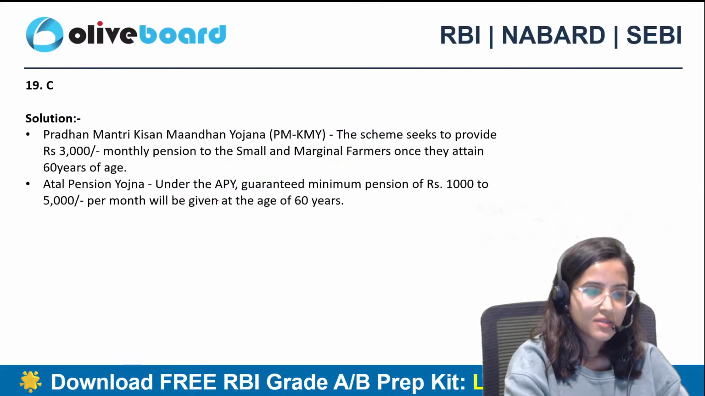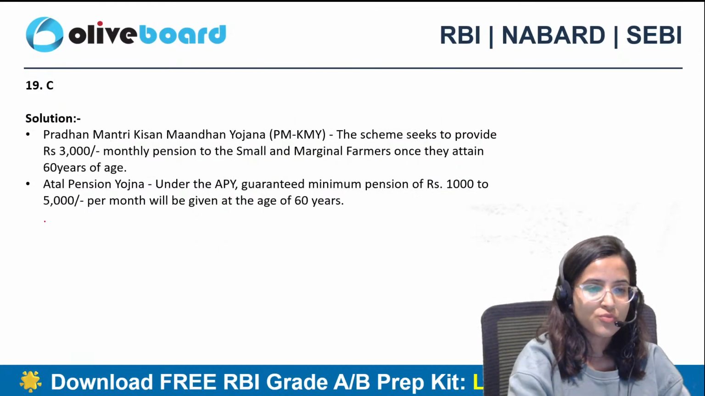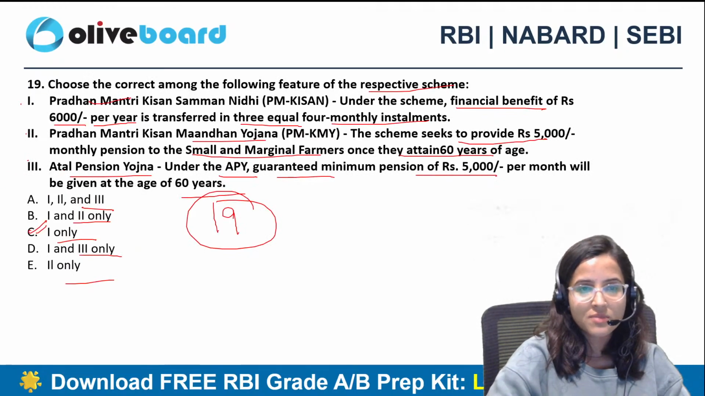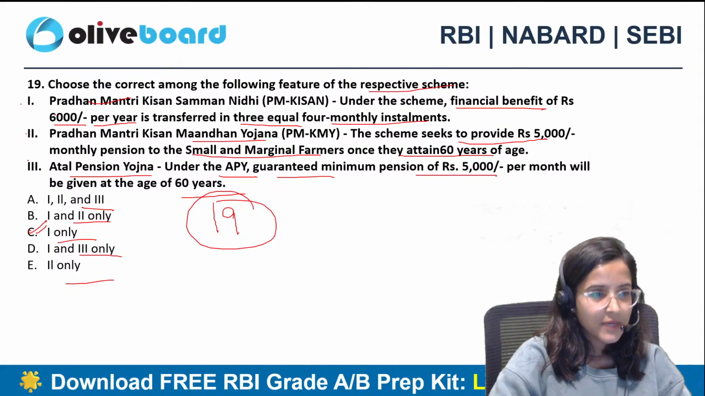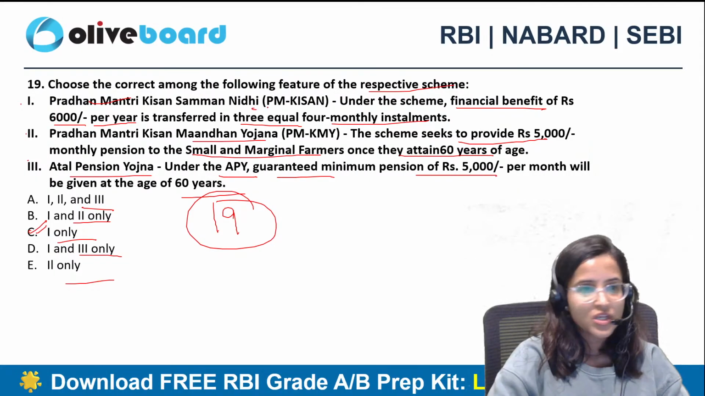So the correct answer is 19C, which is 1 only. Only the first option is correct. So Pradhan Mantri Kisan Samman Nidhi, financial benefit 6,000 per year. ठीक है. 6,000 per year is correct and 3 equal installments. ठीक है. 2, 2, 2 करके ऐसे करेंगे.